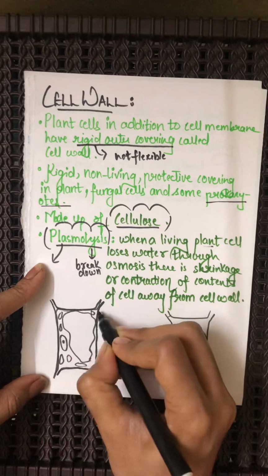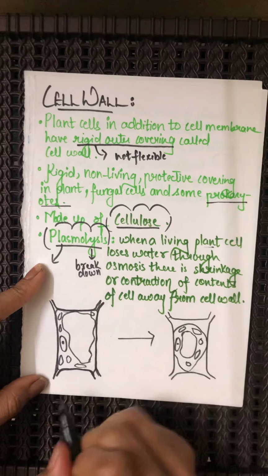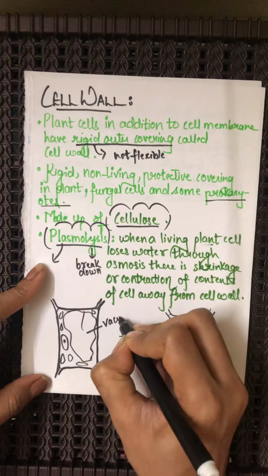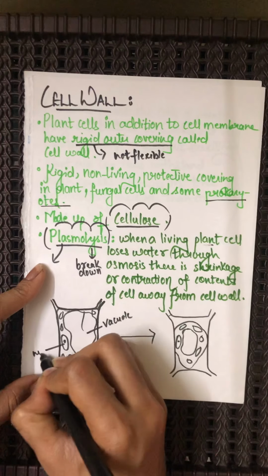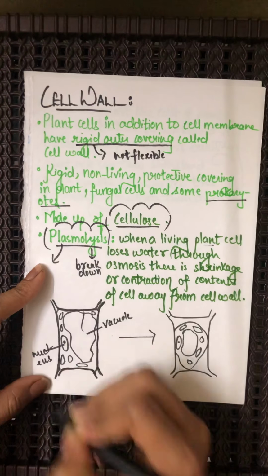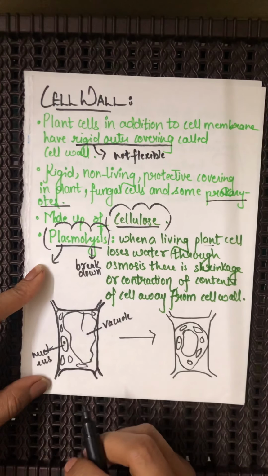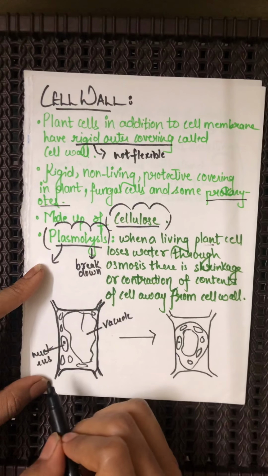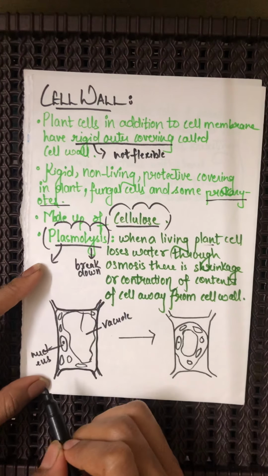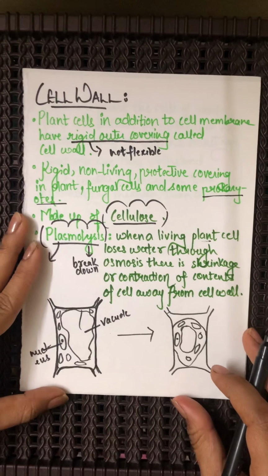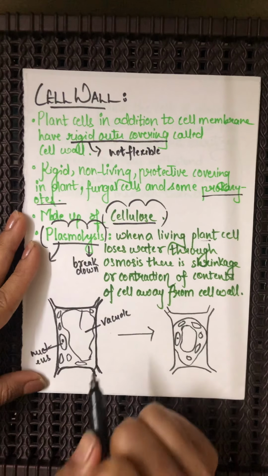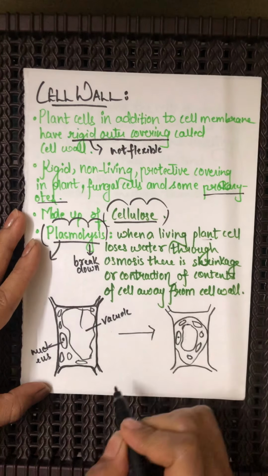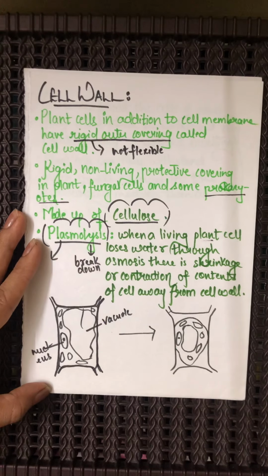The cell wall is associated with the cell membrane. Fine, do you understand this? This is nothing but the vacuole. This is the nucleus. Yes, and these are the other suborganelles of a plant cell. Fine. Now whensoever such a cell is being placed into a hypertonic solution that we studied in the last class, wherein the concentration of the water in that solution will be much less. Do you understand this? Yes.